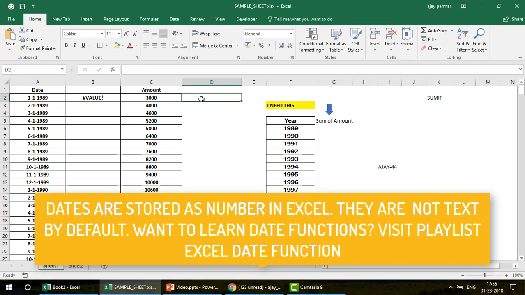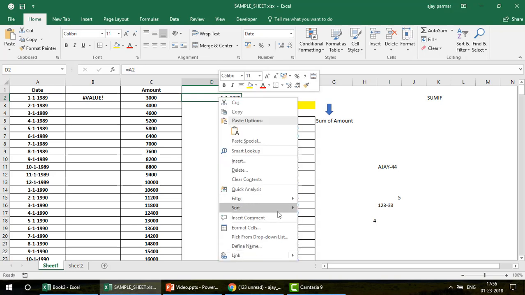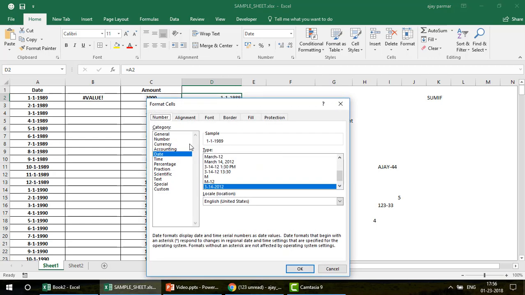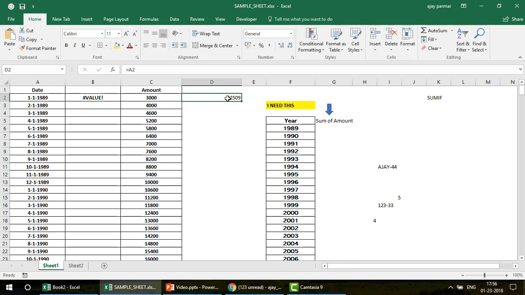Now I'll explain to you. You see, when I say equals to and I press enter and I go to the format cells, and where is the format cells? Oh yeah, here is the format cells. I go and click on the general tab. Look at this, what happened. This is 32509. So basically this number is allocated to this date by Excel.